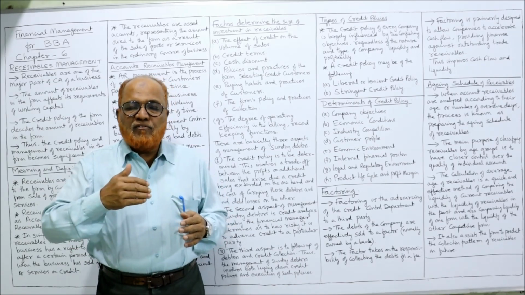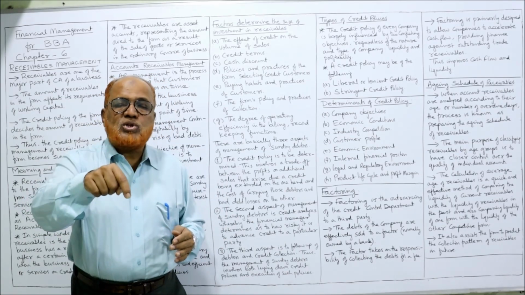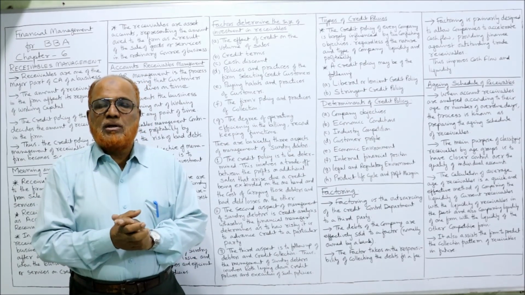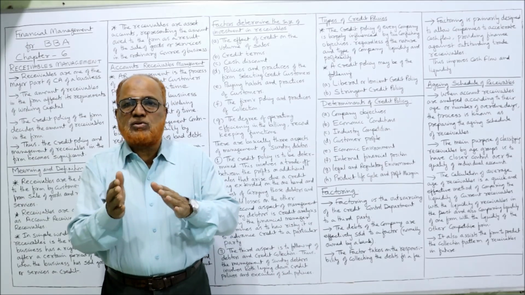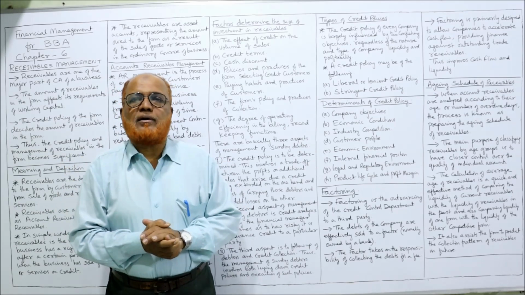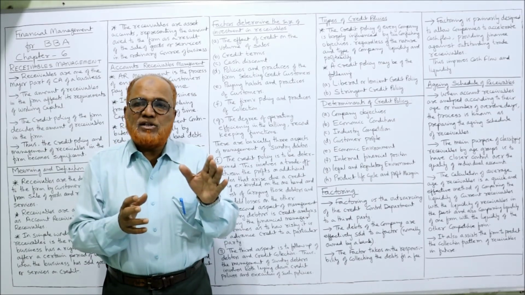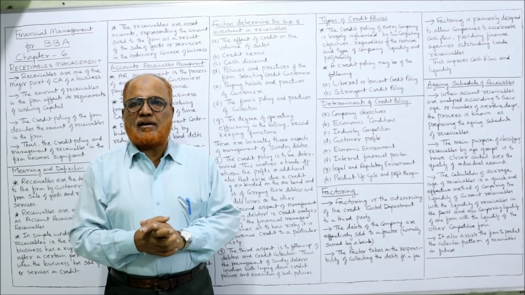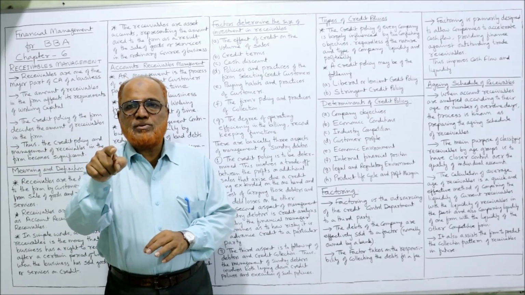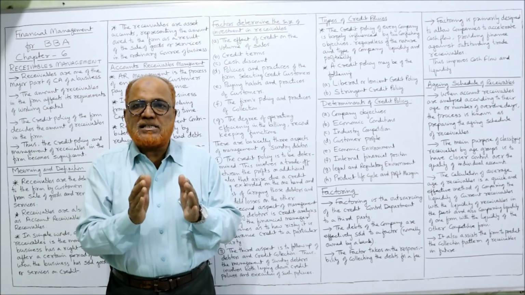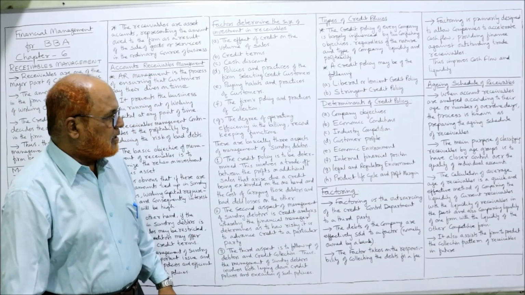That means if we give more credit period, there are more chances of bad debts. So these are the costs. So we have benefits and cost. We have to make a trade-off and check whether benefit is more or cost is more. If the benefit is more, we can extend the credit period. If the cost is more, don't extend the credit period. This is the first aspect of managing the sundry debtors.